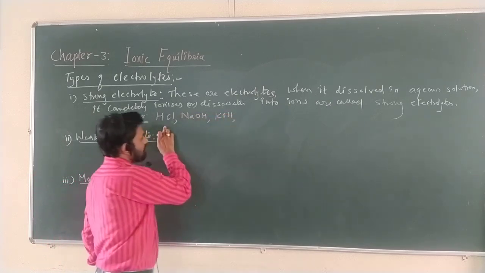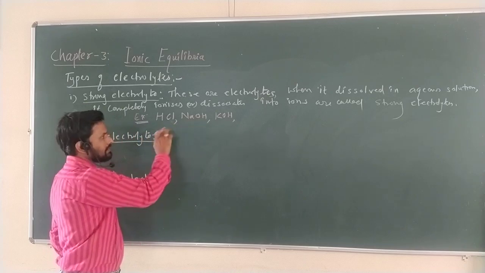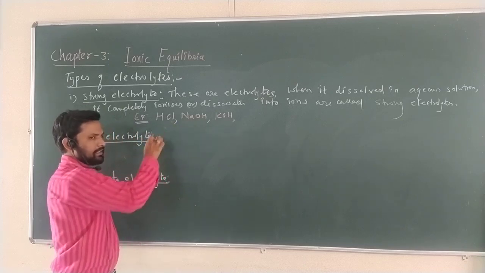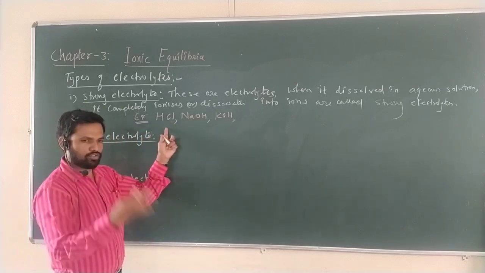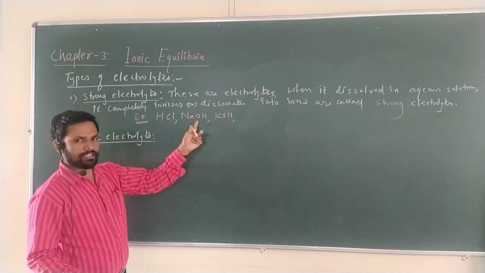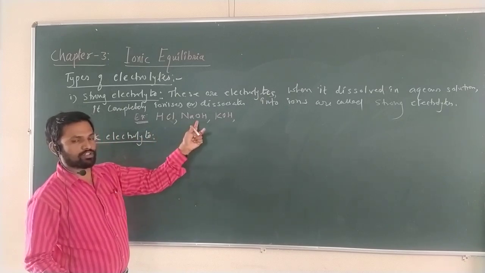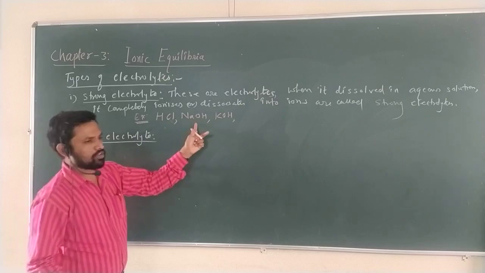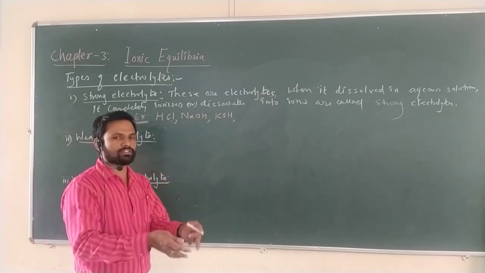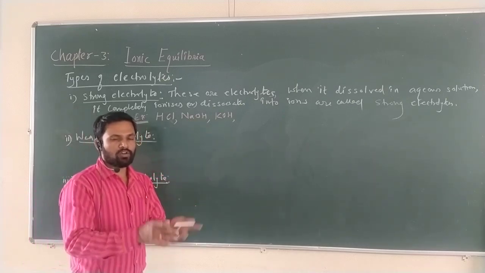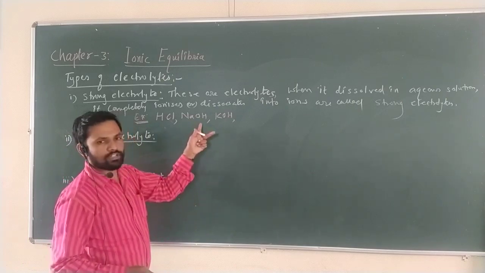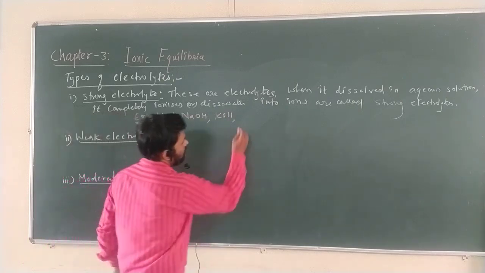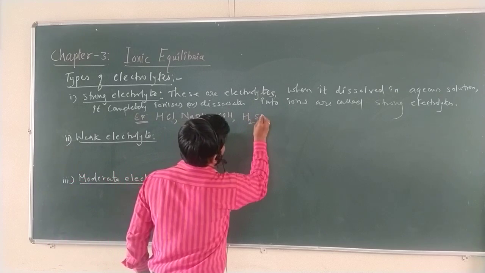Okay. Now HCl is the acid. Strong acids, strong bases. HCl is the acid because in the aqueous solution it forms H plus. Here NaOH is the base. It is a strong base. Why is it a strong base? Why is it a strong acid? NaOH is a strong base means in water, in the aqueous solution, it dissociates more completely into the OH ions. KOH. Let us see H2SO4.